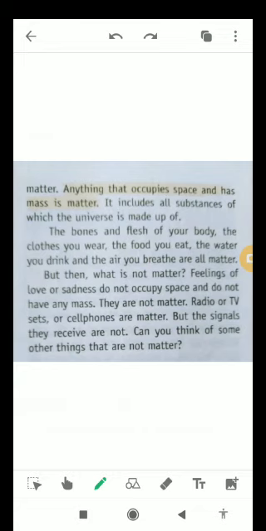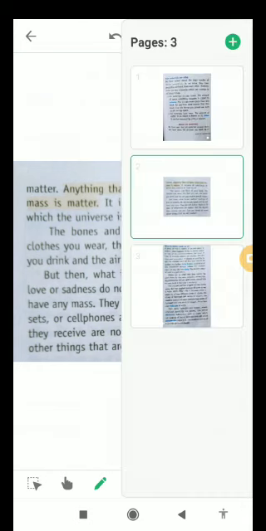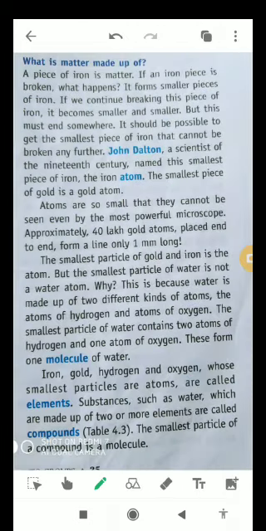Okay, radio or TV sets or cell phones are matter because they occupy space and also have mass, but the signals they receive are not matter. Can you think of some other things that are not matter? There are a lot of things like that.